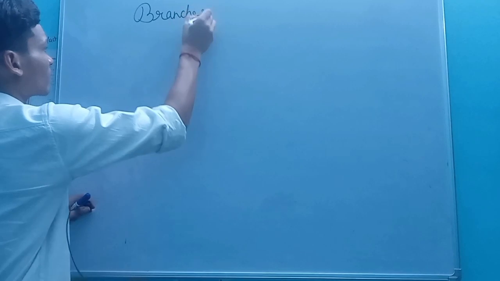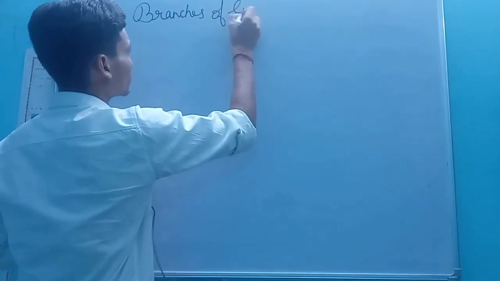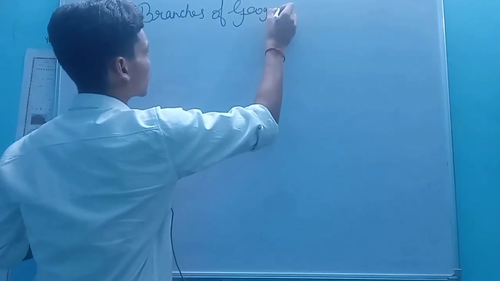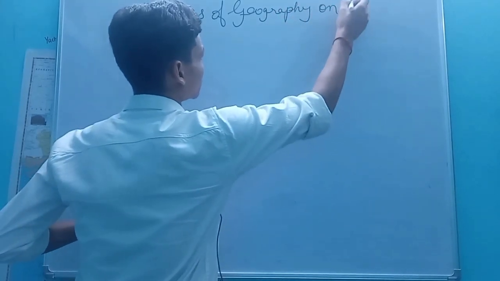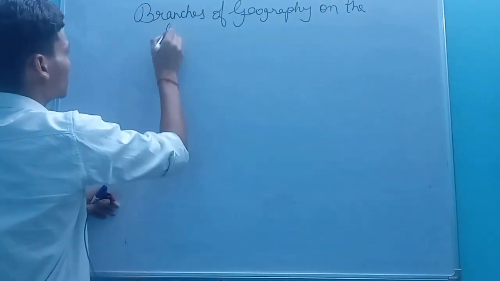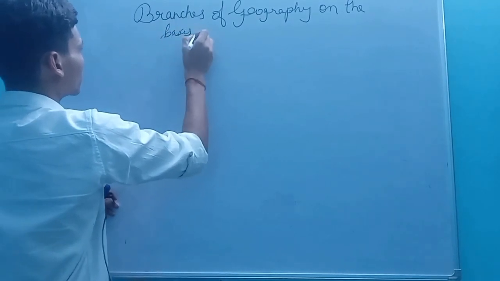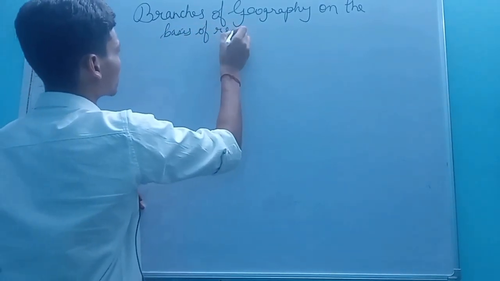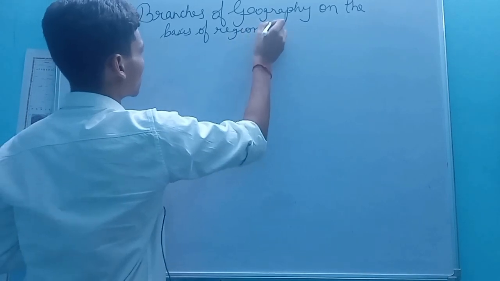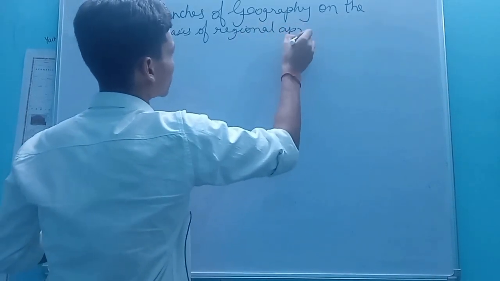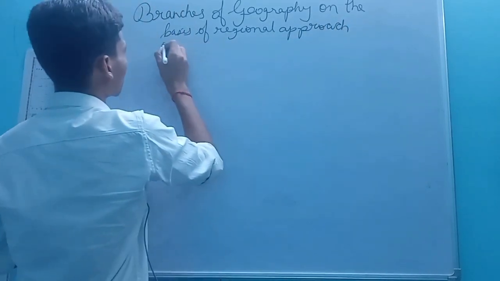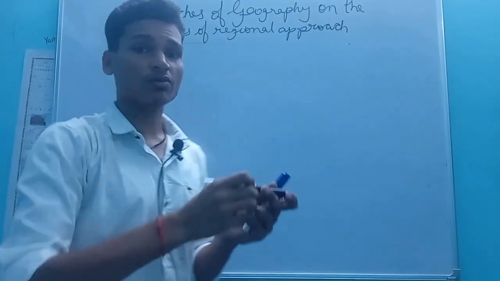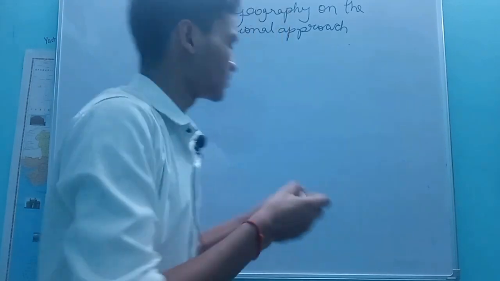Branches of geography on the basis of regional approach. It was given by Carl Ritter.